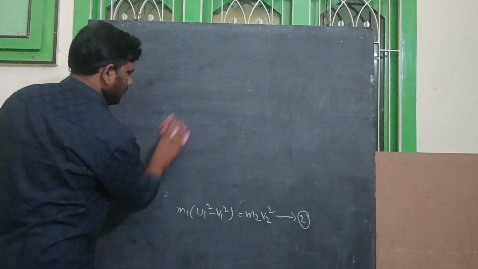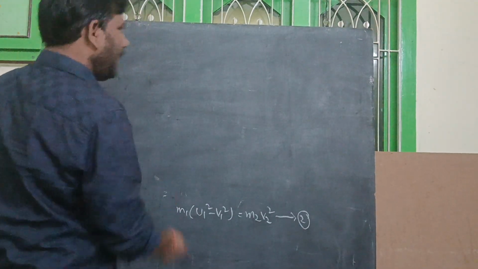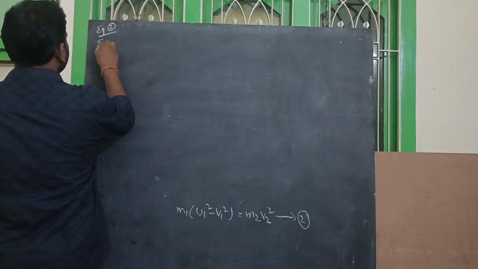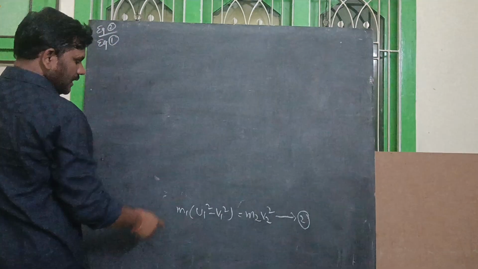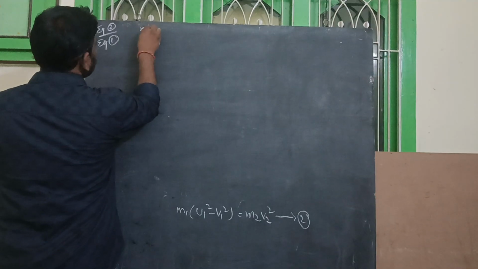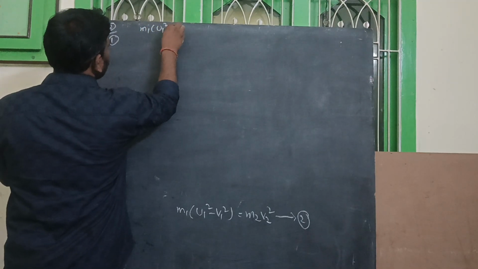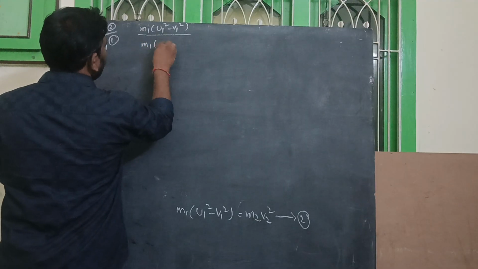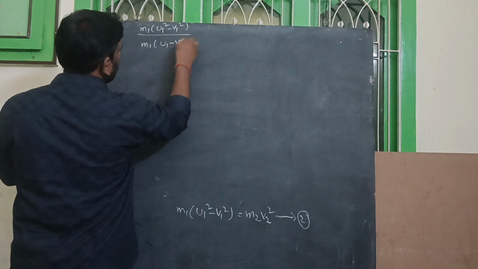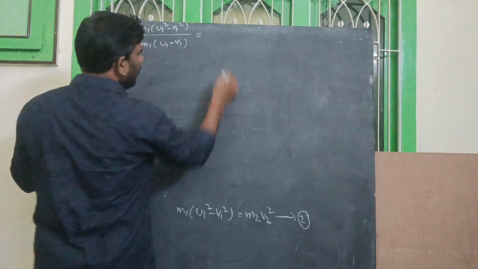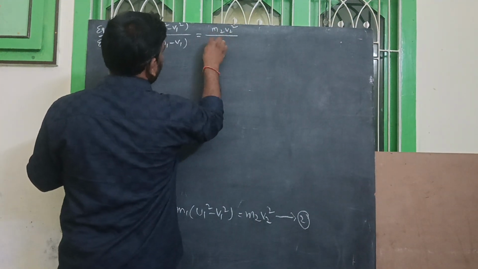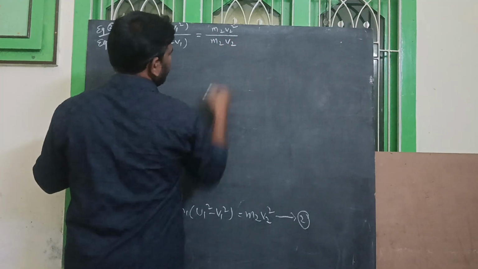Next, we can write equation number 2 by equation number 1. So what is equation number 2? That is m1 of u1 square minus v1 square by m1 of u1 minus v1, equal to m2 into v2 square by m2 into v2.